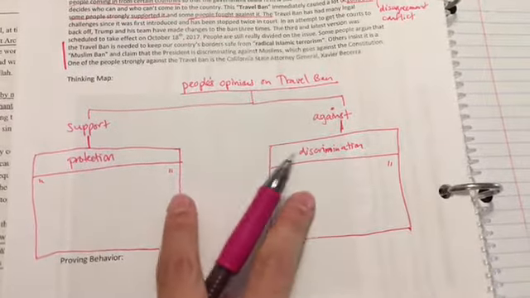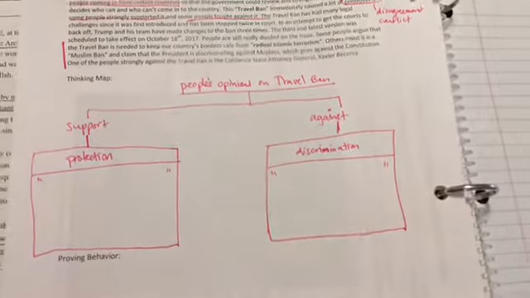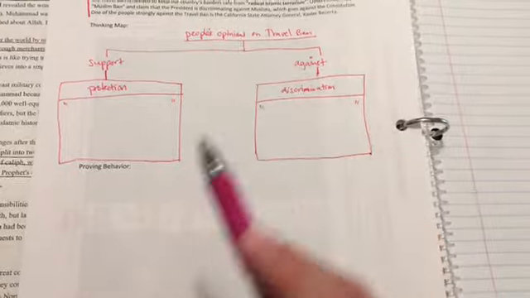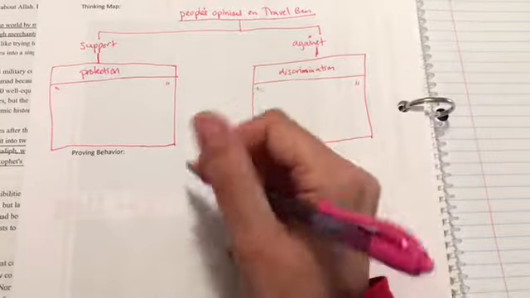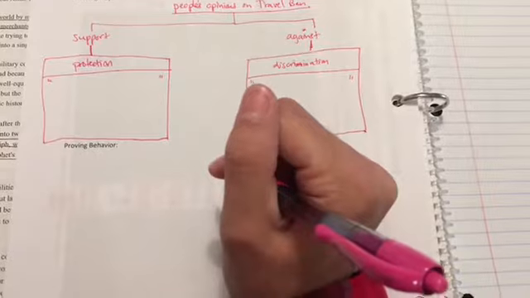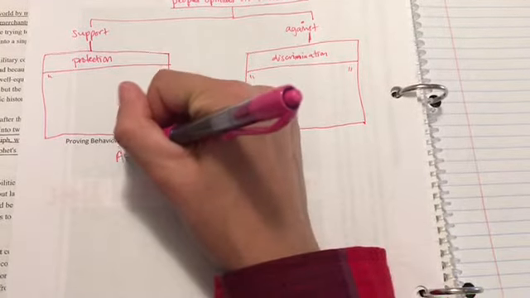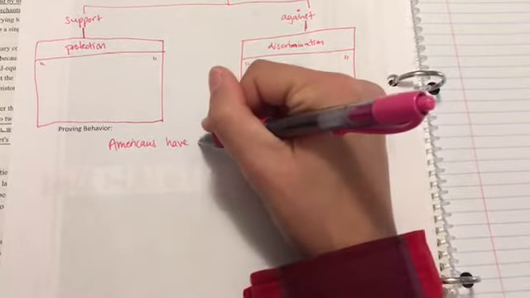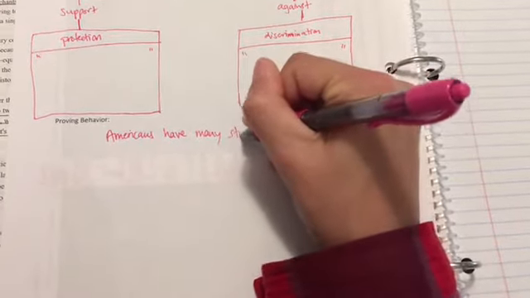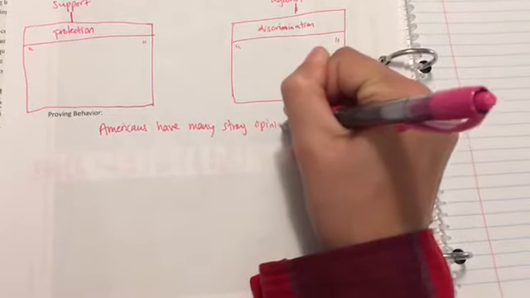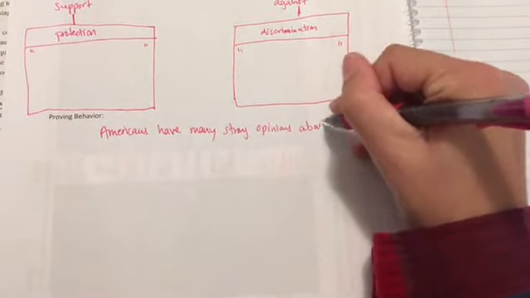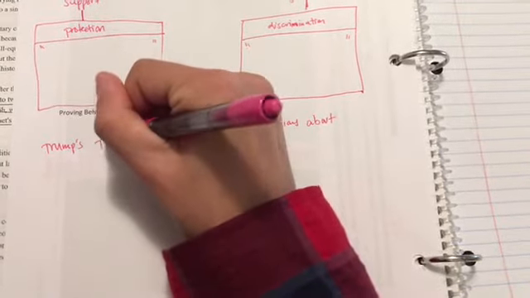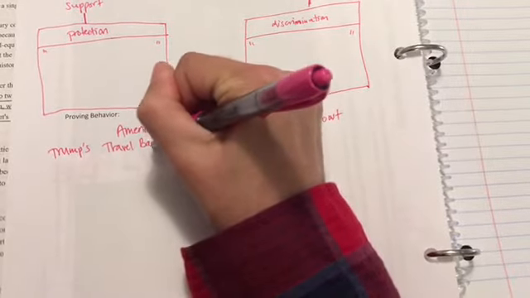Now that you've finished these 2 boxes with text evidence in these last sentences, you're going to want to go to your proving behavior. You're going to need to write sentences off of this map to form a paragraph. So let me start with the topic sentence together. Americans have many strong opinions about Trump's travel ban.